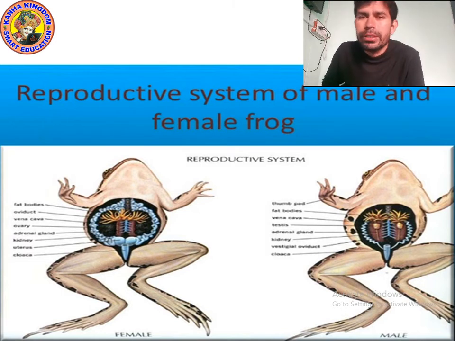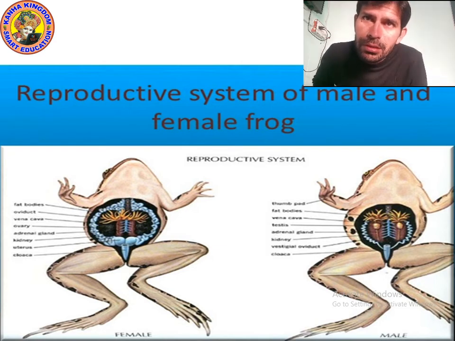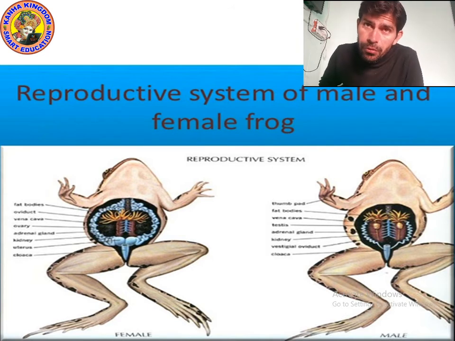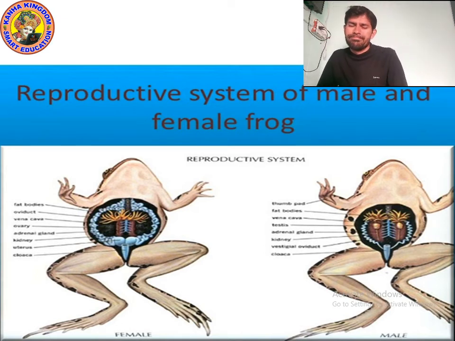So they have uterus, and they also have adrenal gland. They also have ovary. Yes, they have oviduct. Oviduct is a fallopian tube. Okay, so they have these.